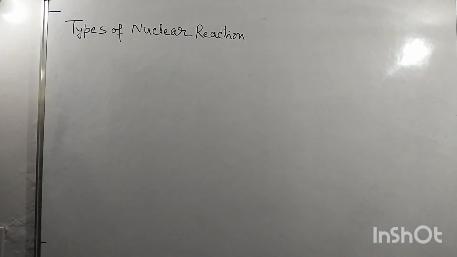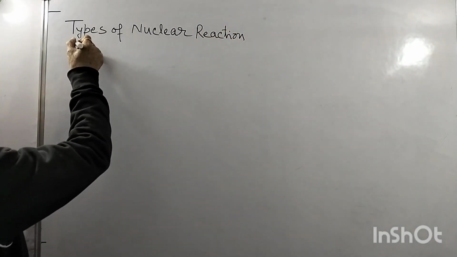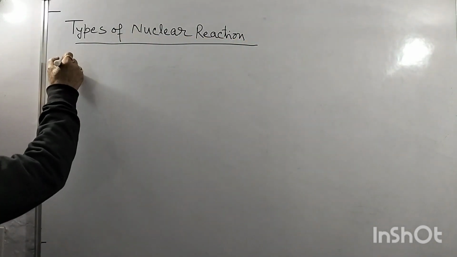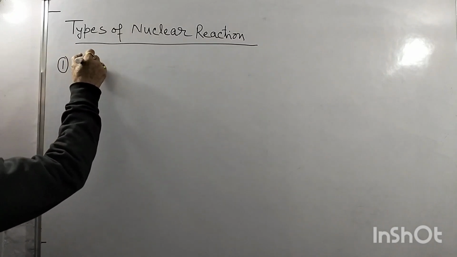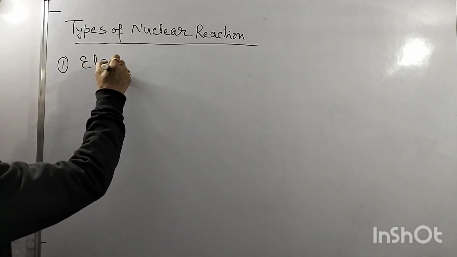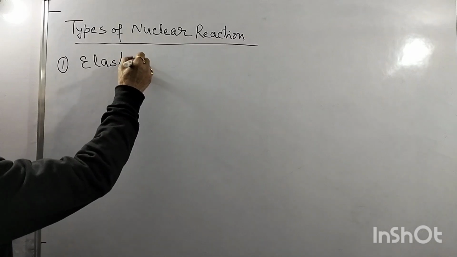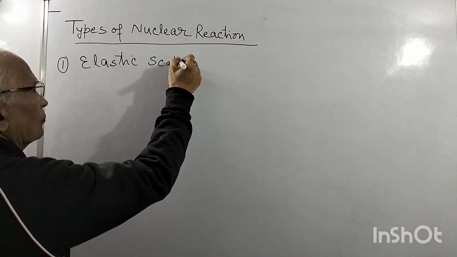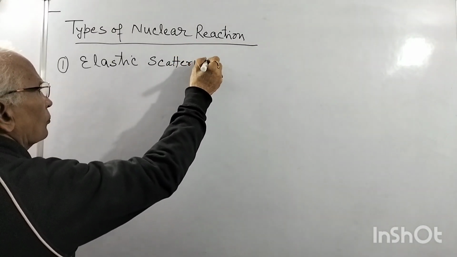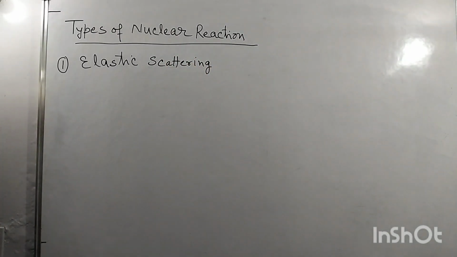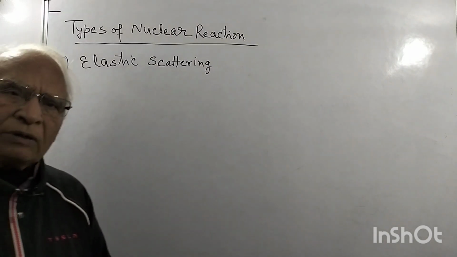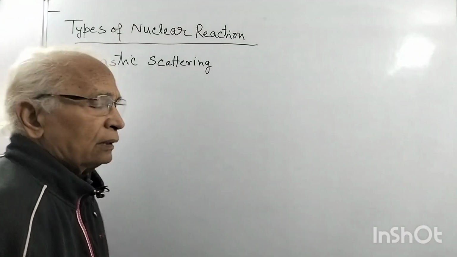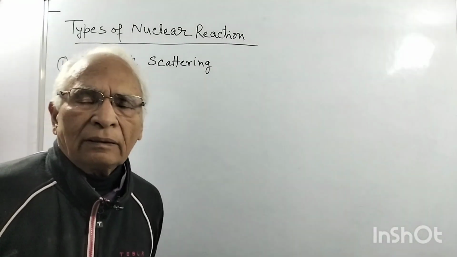So the types of nuclear reaction: we have one very simple nuclear reaction, that is the elastic scattering. So what is elastic scattering? I want to say a few words only to make the physics more clear to you. What is the meaning of elastic scattering?